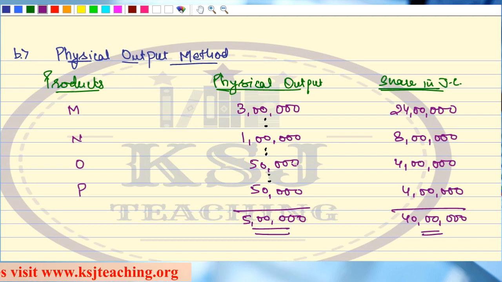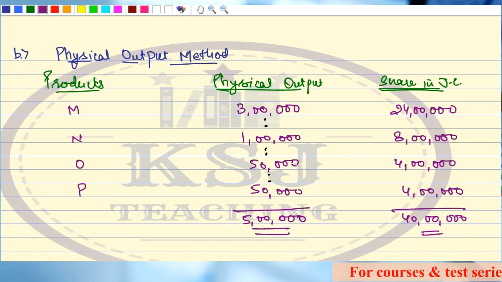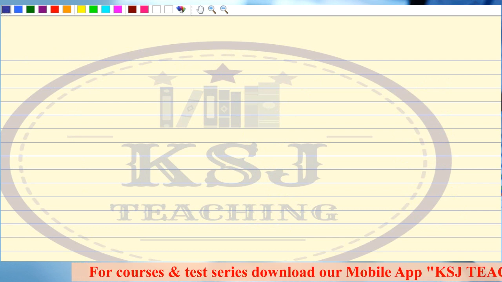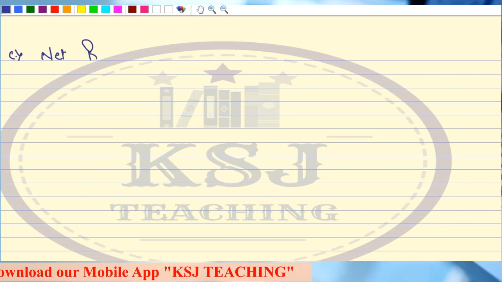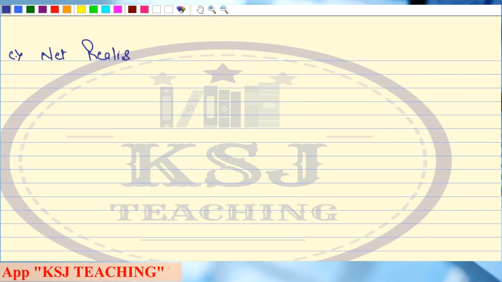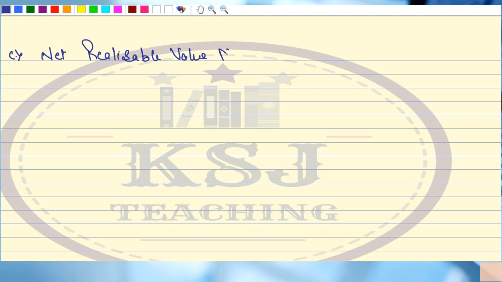method. Now the third method is net realizable value method. The next and last method for this is by net realizable value.